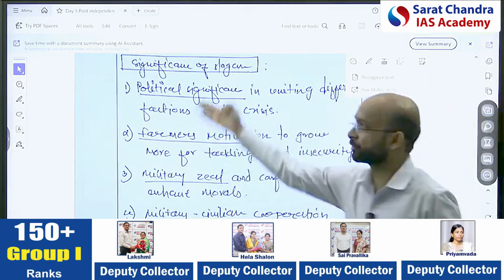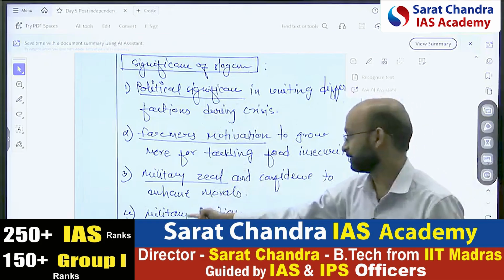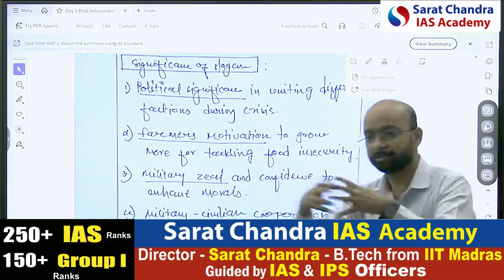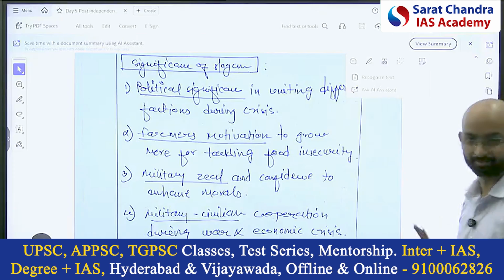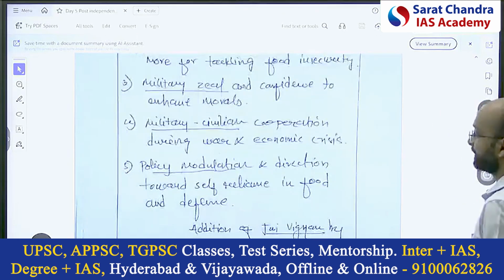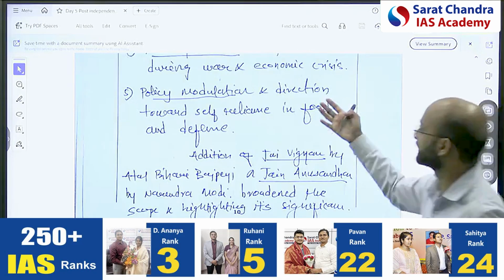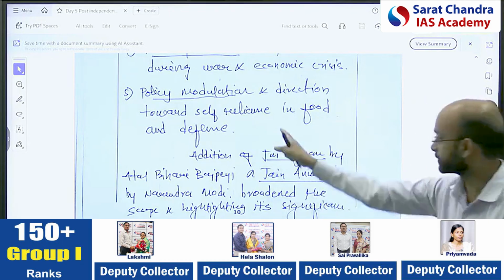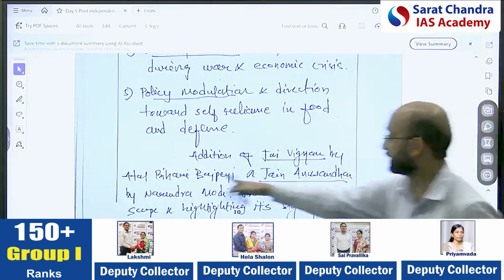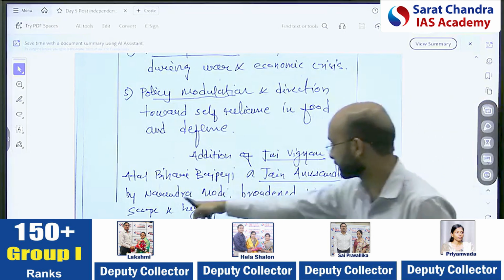So the first point is about the farmer, Jai Kisan, and the military, Jai Jawan, and basically both are collaborated. So cooperation, you can create three points like that only, right? Then the fifth is the policy modulation and direction, basically to give more focus on defense and food security. That also came. Addition of Jai Vigyan by Atal Bihari Vajpayee and Jai Anusandhan by Narendra Modi.